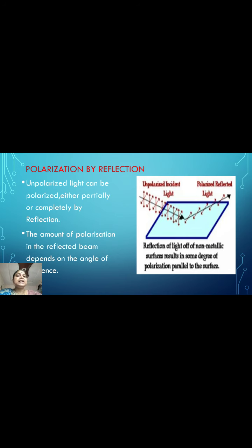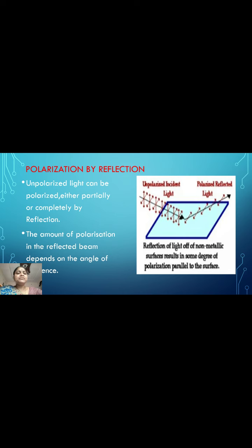In the path of the reflected ray, place a crystal and rotate it slowly. It will be observed that light is completely cut out only at one particular angle of incidence. For a glass surface this angle of incidence is equal to 57.5 degrees, and this is known as the polarizing angle.